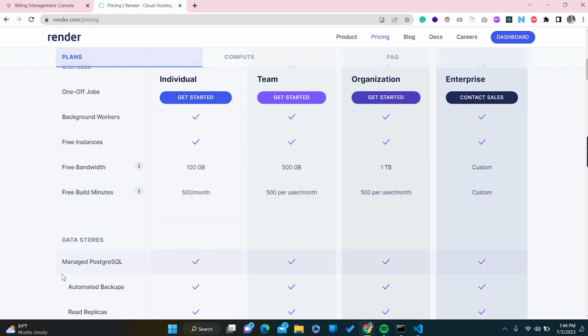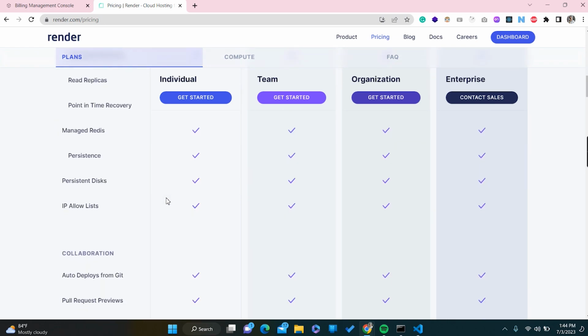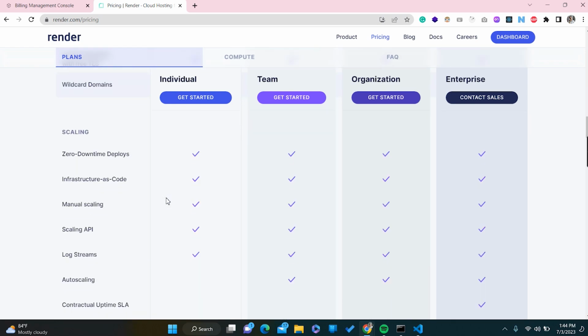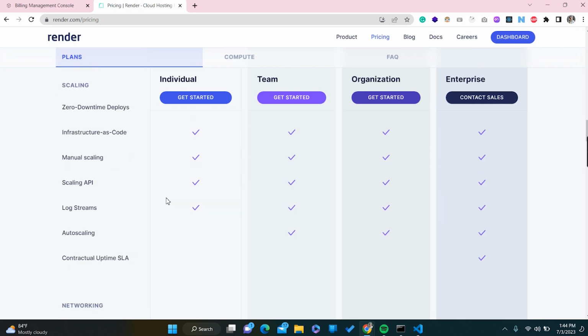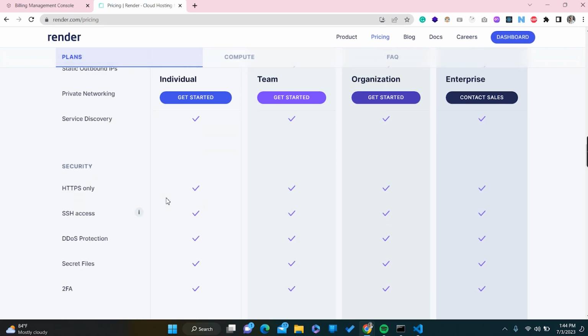But if you are expanding your business, or if your application is generating revenue, then it's okay to move to a different plan, right? Until then, you can use this for free. The free bandwidth is 100 GB and free build minutes are 500 per month. You can even connect your GitHub repository, and auto deployment based on commits is also possible.